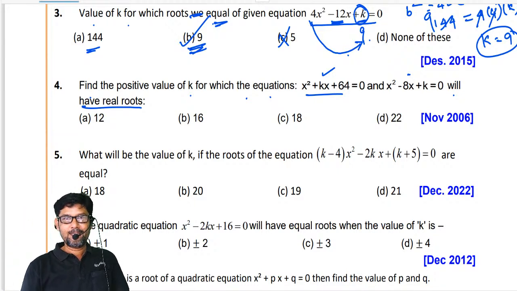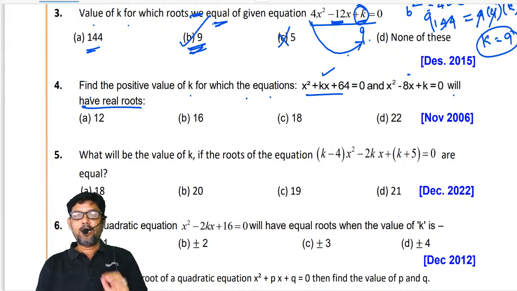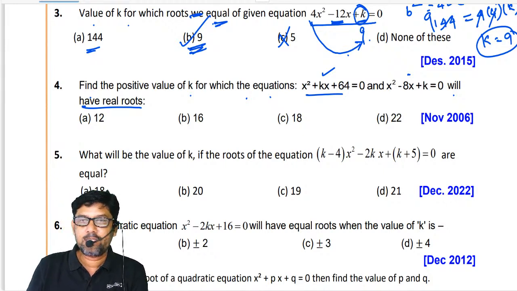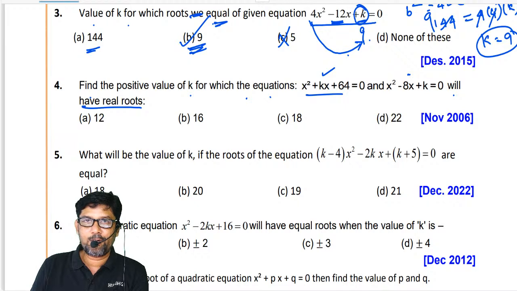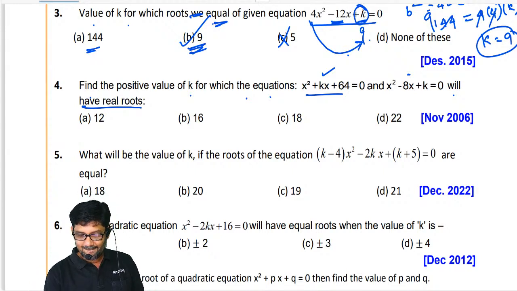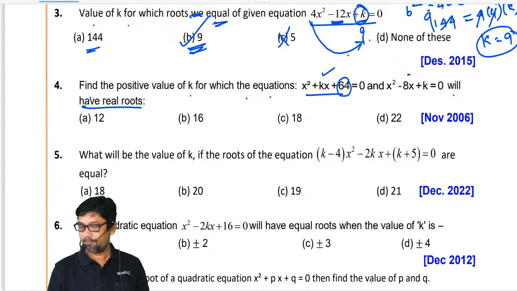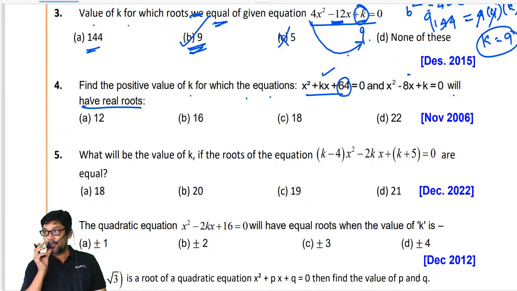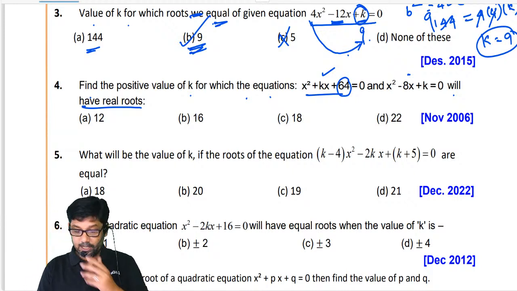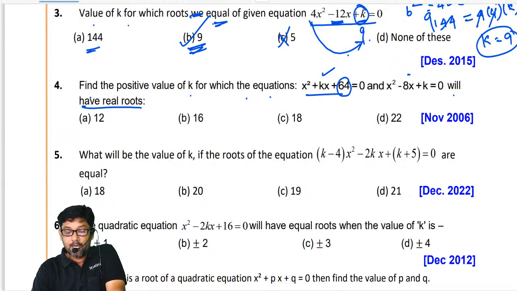See, my dear, I'm telling you, approach is the key to success for the quantitative aptitude exam. It is not about your mathematics solving skill. It's an approach. Look at this. The key is here. What is it? 64. What is it, my dear? 64. Okay. Now listen here.